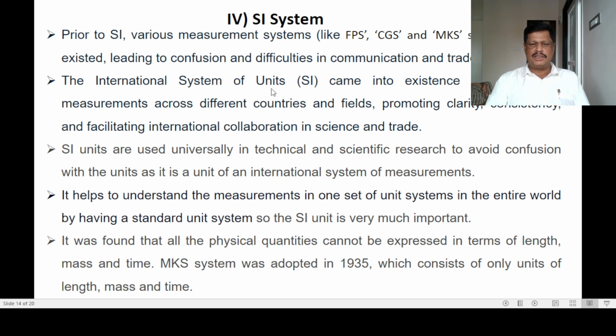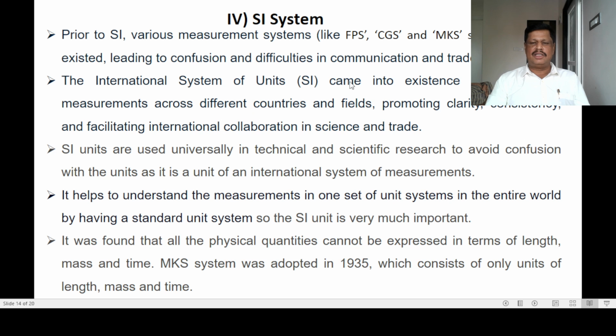The international system of units, that is also called SI system, came into existence to standardize measurements across different countries and fields, promoting clarity, consistency and facilitating international collaboration in science and trade.